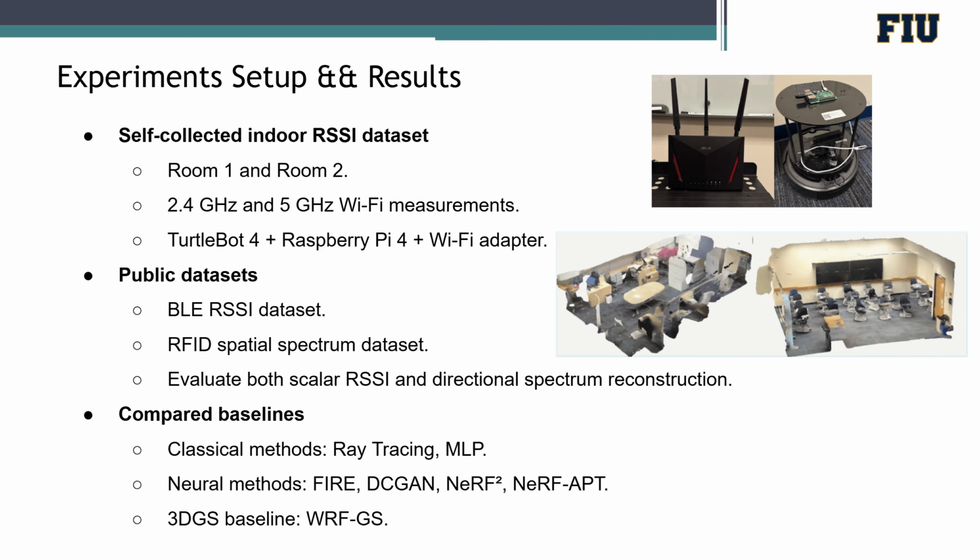Our experiments are conducted on both self-collected and public datasets. For our self-collected dataset, we collect indoor RSS measurements in two rooms, referred to as Room 1 and Room 2. The measurements cover both 2.4 GHz and 5 GHz Wi-Fi bands. Our hardware platform includes a Turtlebot 4, a Raspberry Pi 4, and a Wi-Fi adapter, which enables spatially referenced RSS collection. We also evaluate on public RFID spatial spectrum datasets. And we have many baselines to compare with.